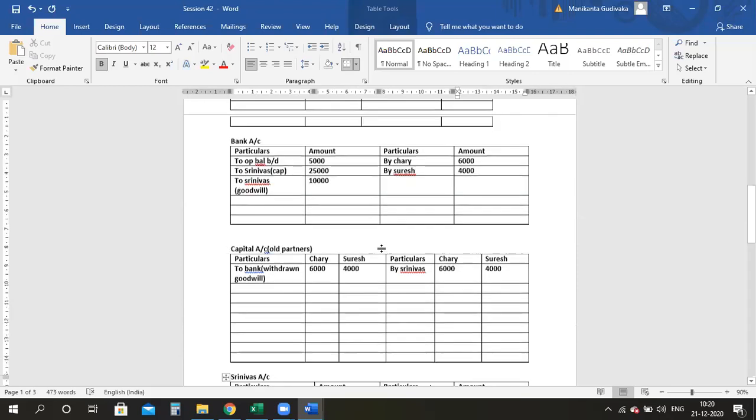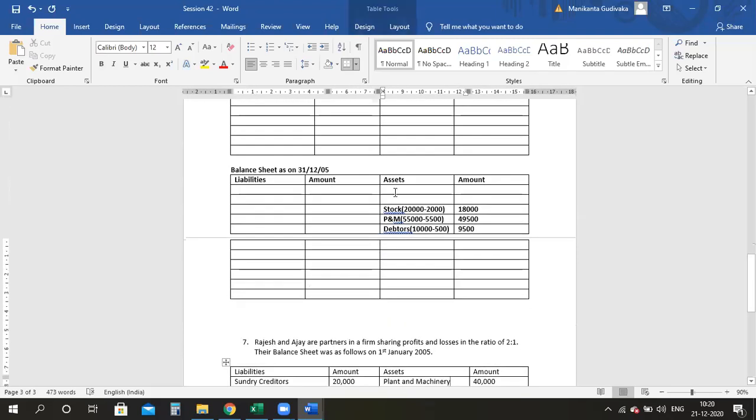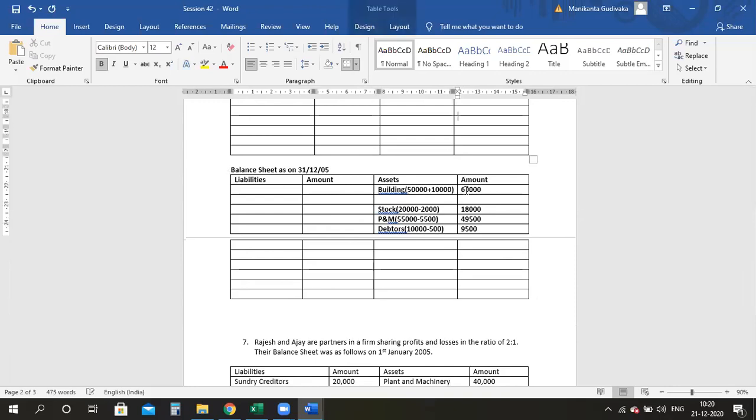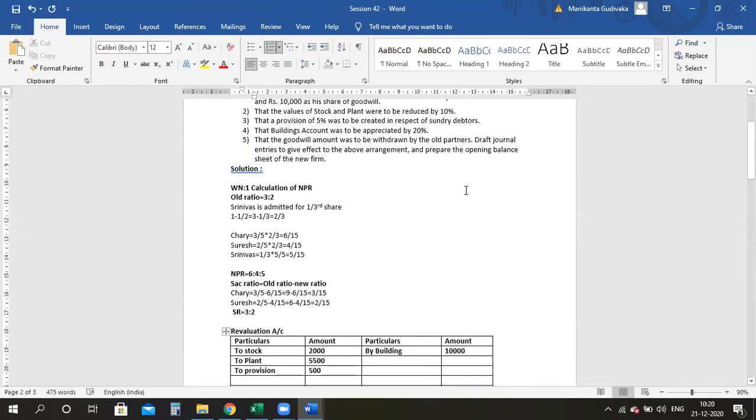So come here again in the balance sheet, complete the double entry. I have to write building. I should not subtract now because it has been appreciated. So it is 50,000 plus 10,000. Now it is how much? 60,000 in the new balance sheet. Clear? Yes, ma'am.